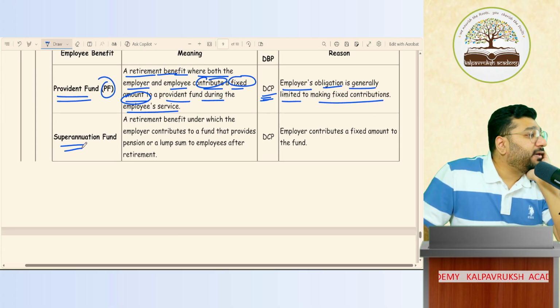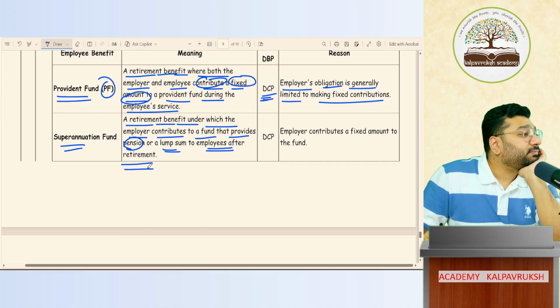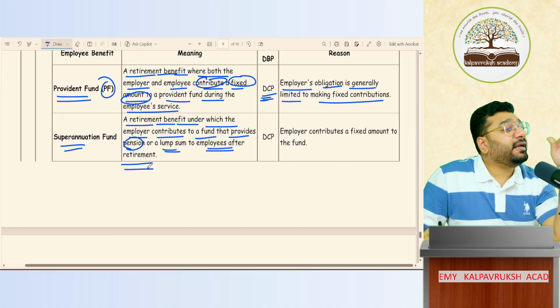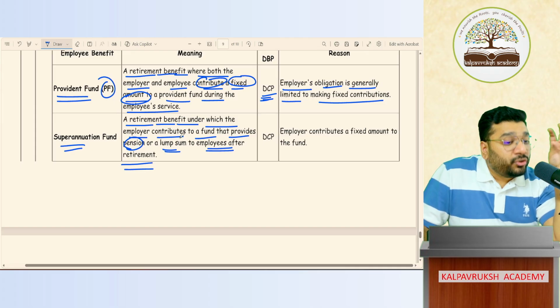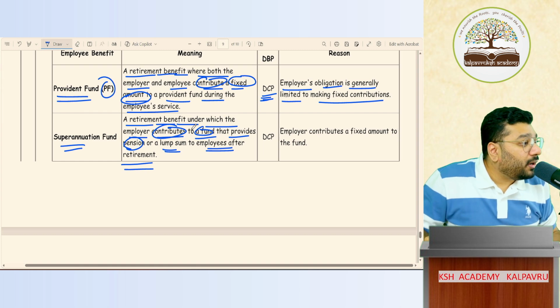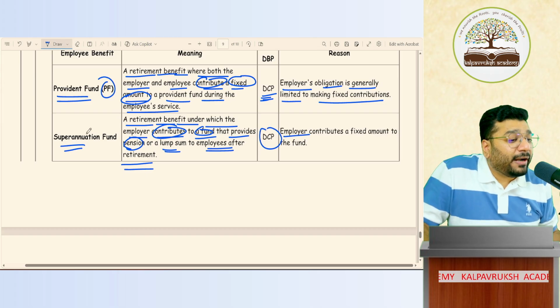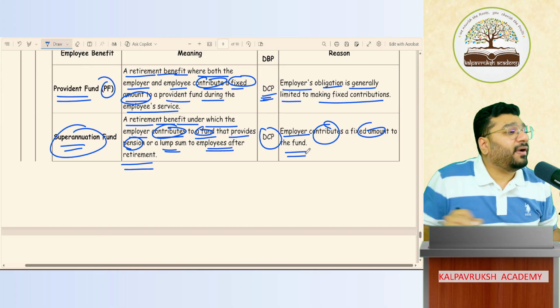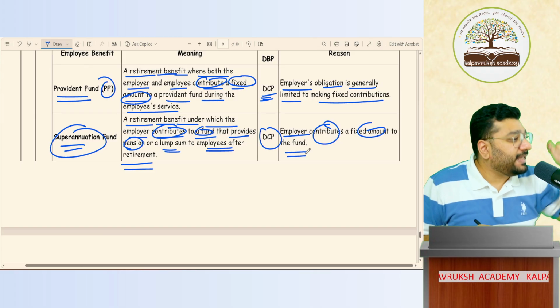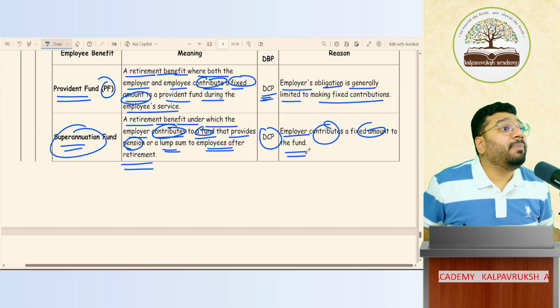Next is superannuation fund. What is meant by superannuation fund? A retirement benefit under which the employer contributes to a fund that provides pension or lump sum settlement to the employee after retirement. Got it? Not got it? It is given in a different name from gratuity. Here, to this benefit, we are contributing an amount every month or every year. So this is also a defined contribution plan, because the employer contributes a fixed amount to the fund every regular period, generally once a year. Once I contribute that money, beyond that I have no obligation.